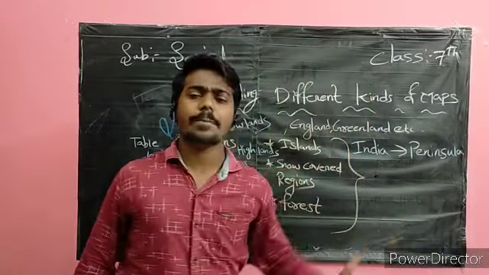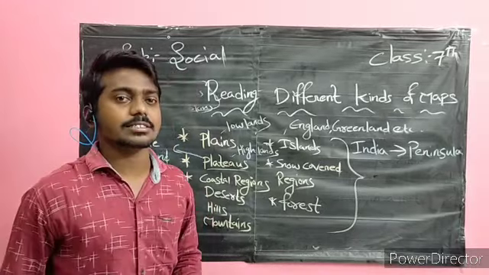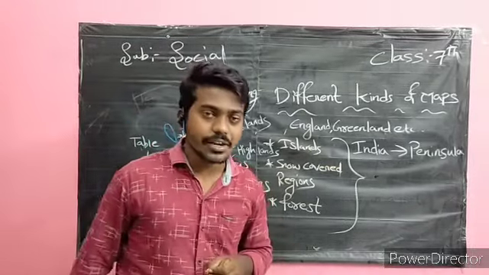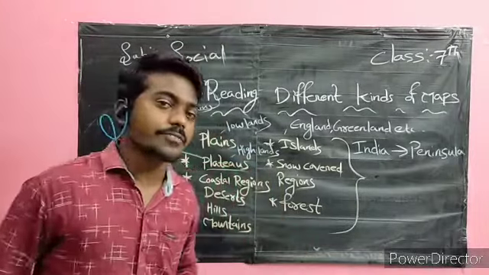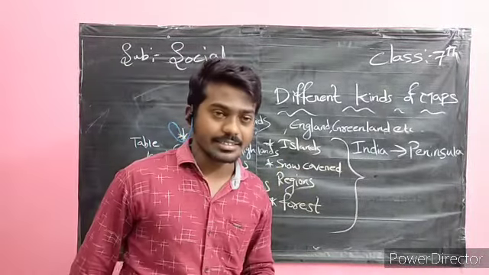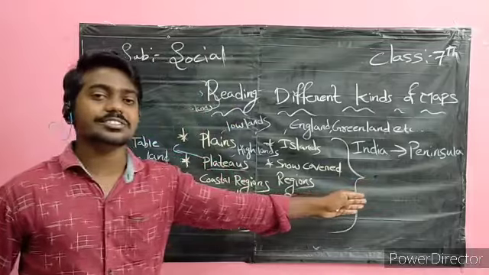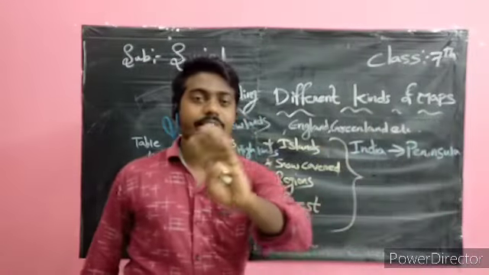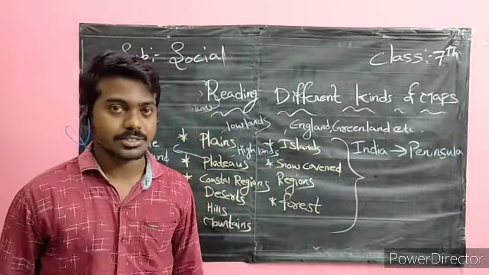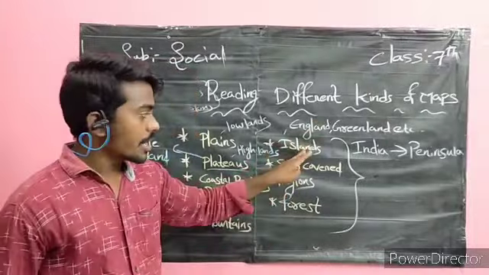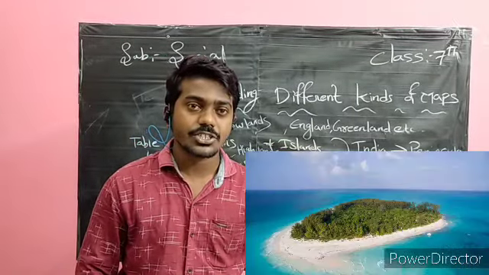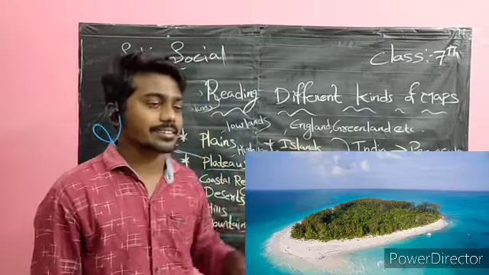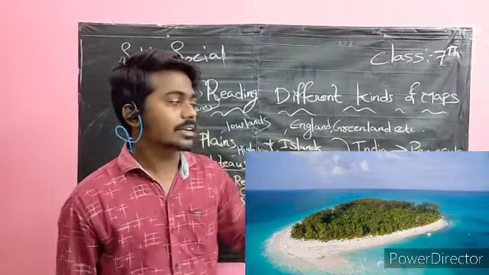Why is India called a peninsula? Because India is covered by water on three sides and land on one side. That is why we can say India is a peninsula. India is not an island. Understood? Island means four sides water. The country which has four sides water is called an island. Example: England, Greenland, etc.